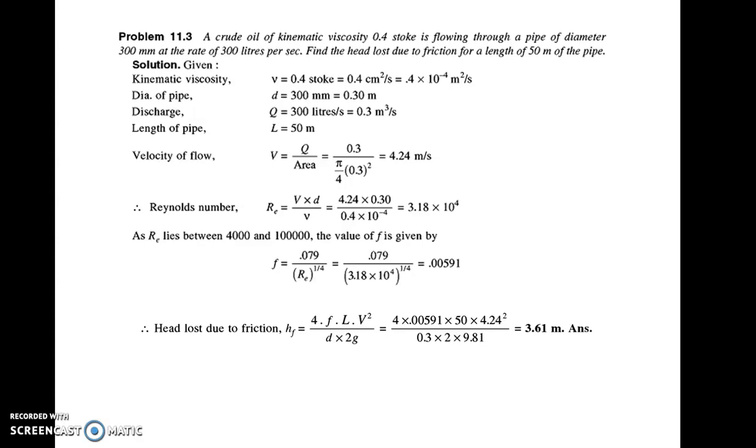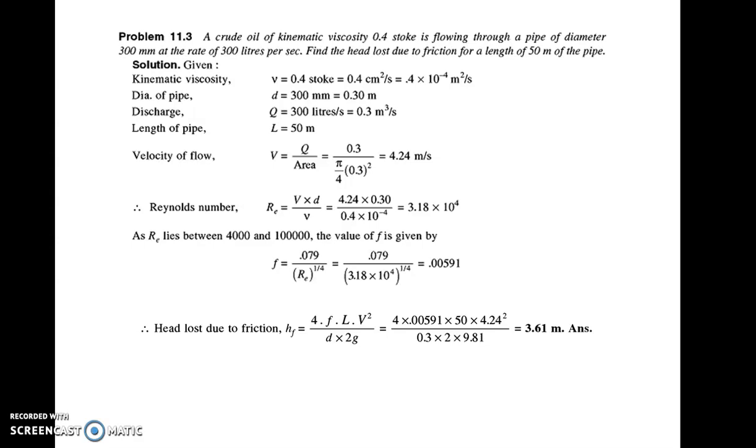Diameter is given as 300 mm or 0.3 meter. Discharge is 300 liter per second. Converting, you will get 0.3 meter cube per second. Length of the pipe is 50 meter. Everything is given. The velocity you have to calculate from the discharge, because we will require the velocity in the formula hf is equal to 4FLV square upon 2GD.